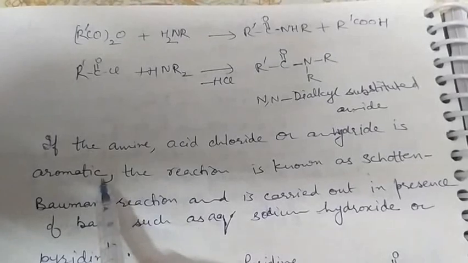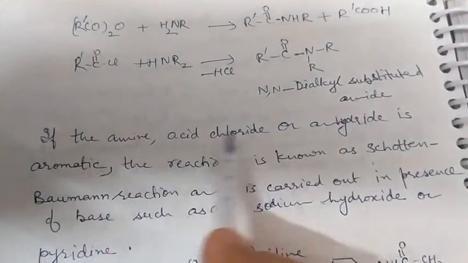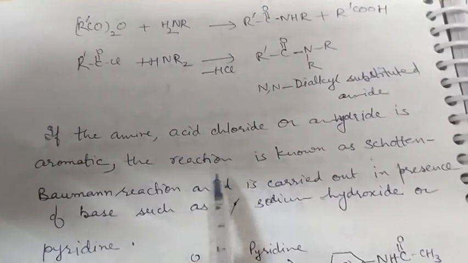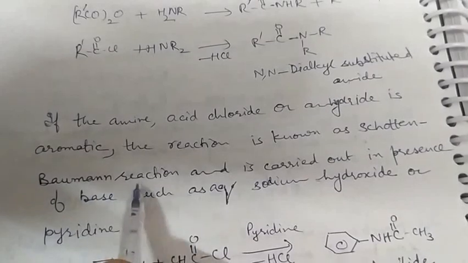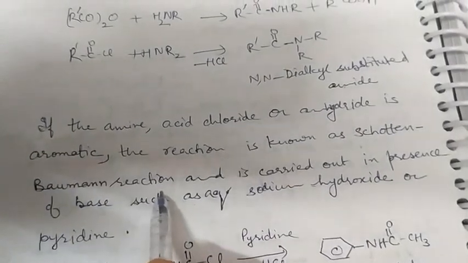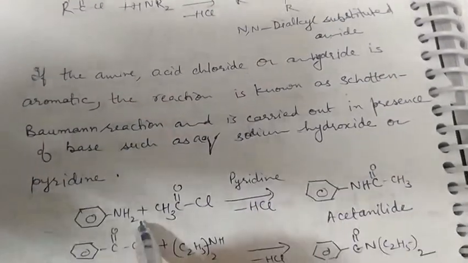If one of the reactants of these reactions is aromatic, either the amine or acid chloride or anhydride, the reaction is termed as Schotten-Baumann reaction.